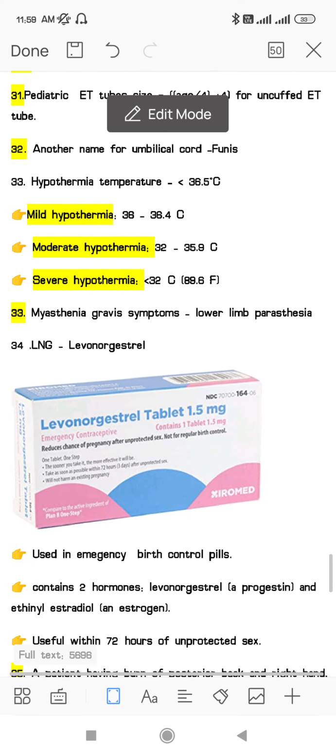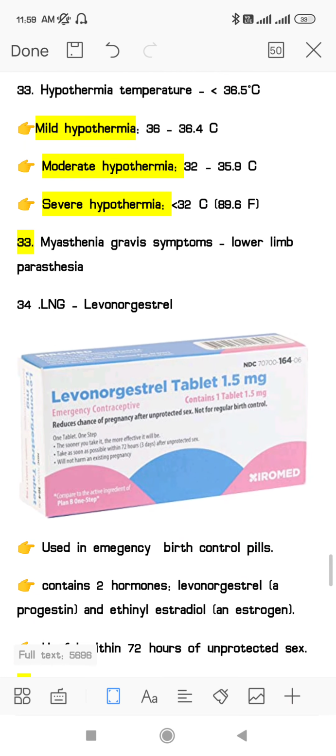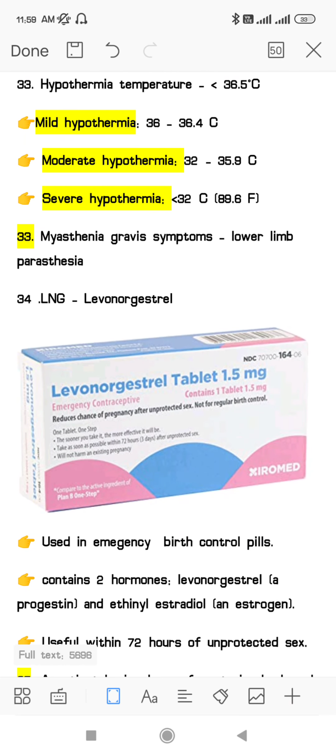Okay. Next, they have asked regarding the myasthenia gravis symptoms. They have given so many options regarding the symptoms. So the answer will be lower limb paresthesia. In myasthenia gravis, you will see ascending paralysis and flaccid paralysis. The paresthesia will start from the lower limbs and move up. So in case of myasthenia gravis, the answer will be lower limb paresthesia.